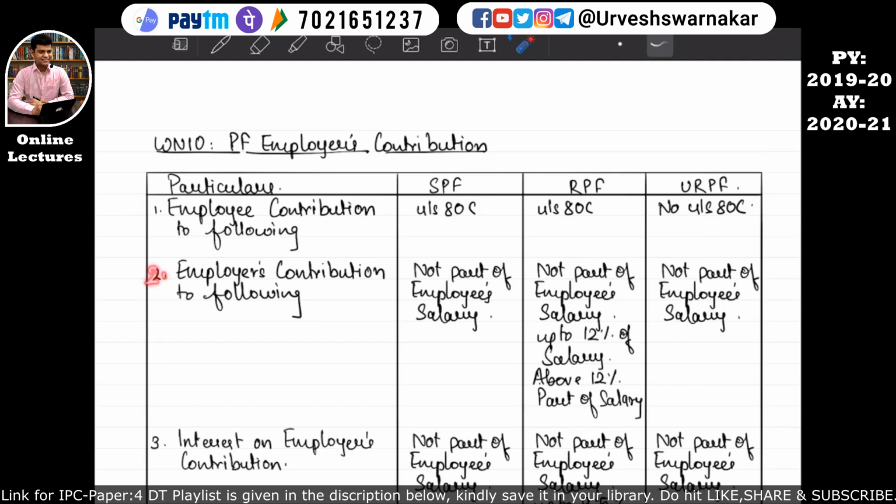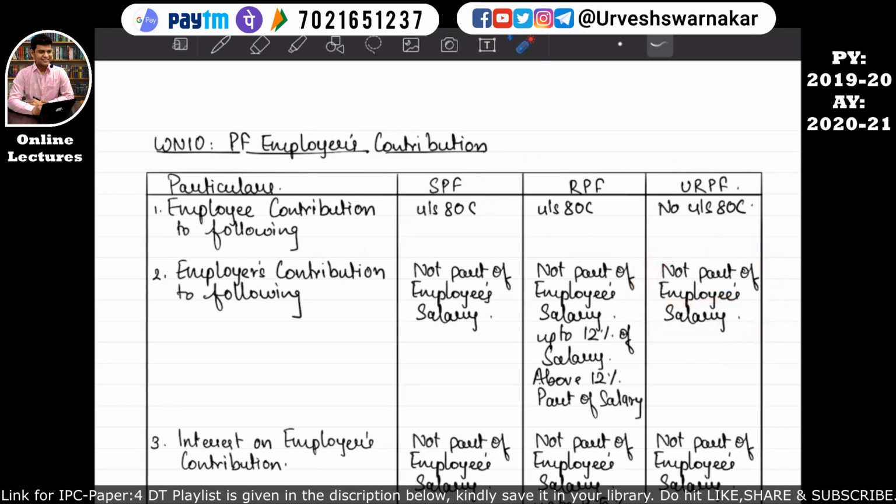Similarly, in point number 2, if the employer makes a contribution to the statutory provident fund, then whatever contribution has been made by this employer will not form part of the employee's salary. That means it will not be considered in the computation of the income from salary. I hope this is quite clear. Similarly, if the employer's contribution is done to the unrecognized provident fund, then whatever contribution has been done by the employer to this unrecognized provident fund will not form part of the employee's salary.